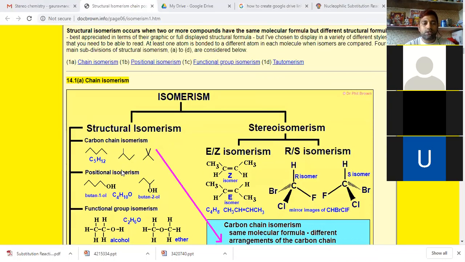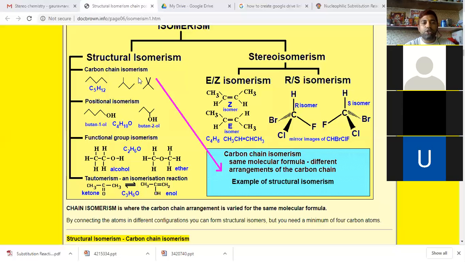So first we'll discuss carbon chain isomers. In structural isomerism, first we are going to discuss carbon chain isomers or carbon chain isomerism. Here we have the definition.